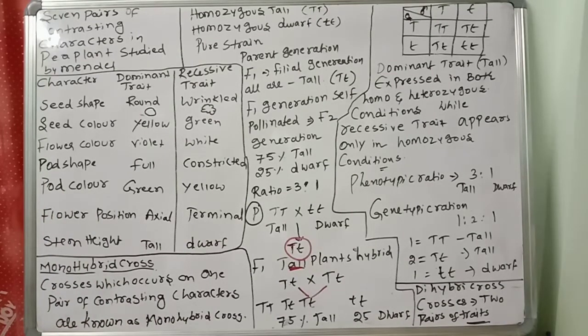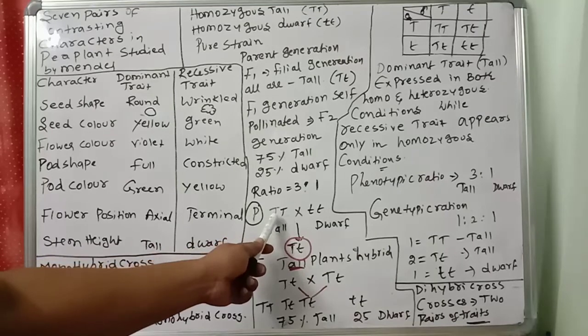1:2:1. Like that, a monohybrid cross happens in plants. So 25% of the F2 generation produced only dwarf plants. And 25% of the F2 tall plants produce only tall plants on self-pollination. So pure tall is TT.